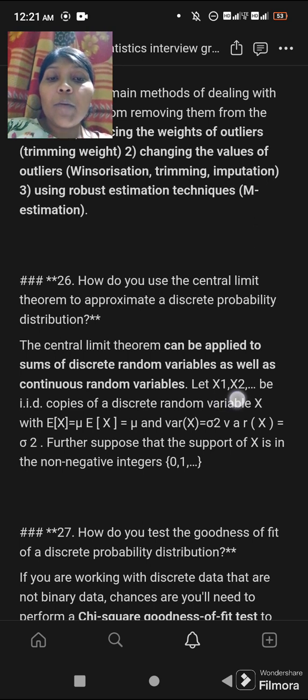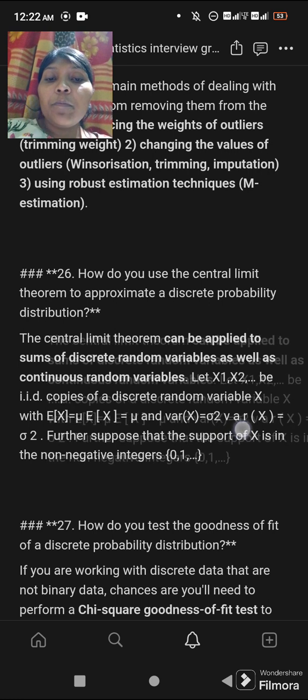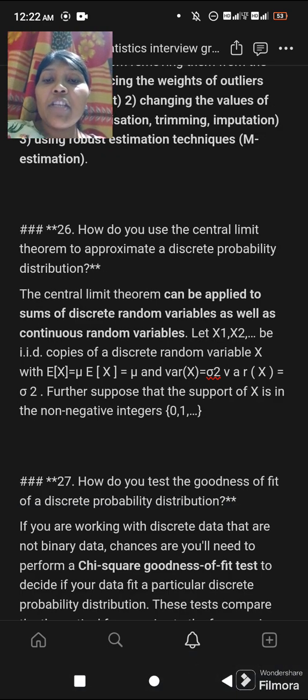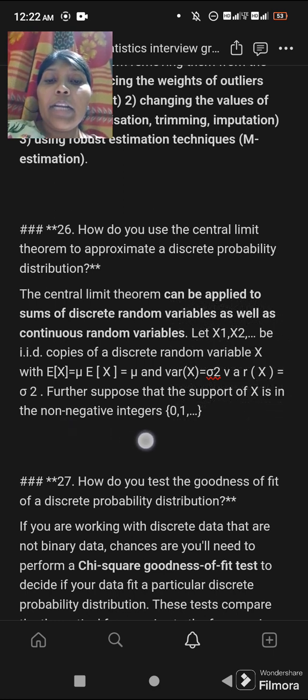Let's suppose X1, X2, ... be IID copies of a discrete random variable X with E[X] equal to mu, Var[X] equal to sigma squared. Further, suppose that the support of X is in the non-negative integers {0, 1, ...}.